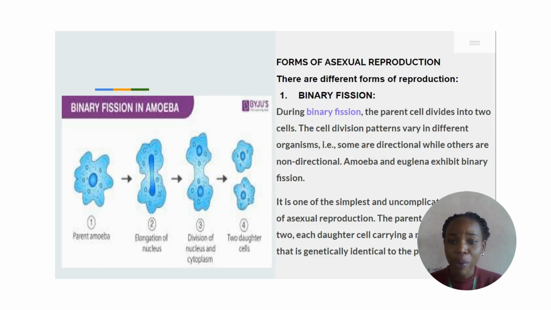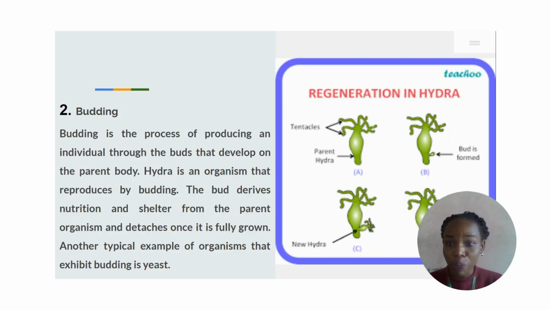Now let's talk about binary fission. Binary fission, from the word binary, binary means two. This is when the parent cell divides into two cells. The cell division pattern varies in different organisms. Some can be directional, some can be non-directional. And amoeba is a very good example of binary fission. You can see from your screen that the amoeba, a parent organism, divides into two daughter cells.